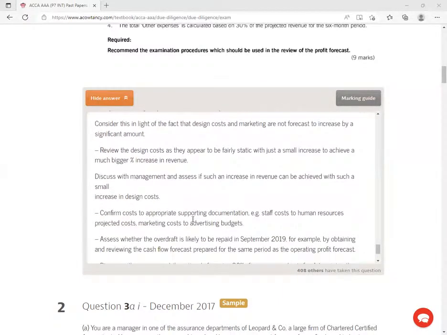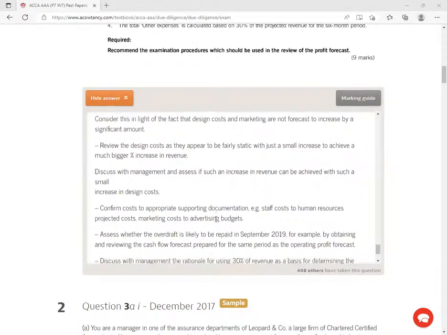Confirm costs to appropriate supporting documentation. So ask for vouchers, right? Ask in these cases, ladies and gentlemen, especially for the historical ones, whether we have the payroll. Trace them even to the bank statements, right? Because remember, forecasts are normally prepared from historical figures. You take the historical figures. So look for supporting documentation.